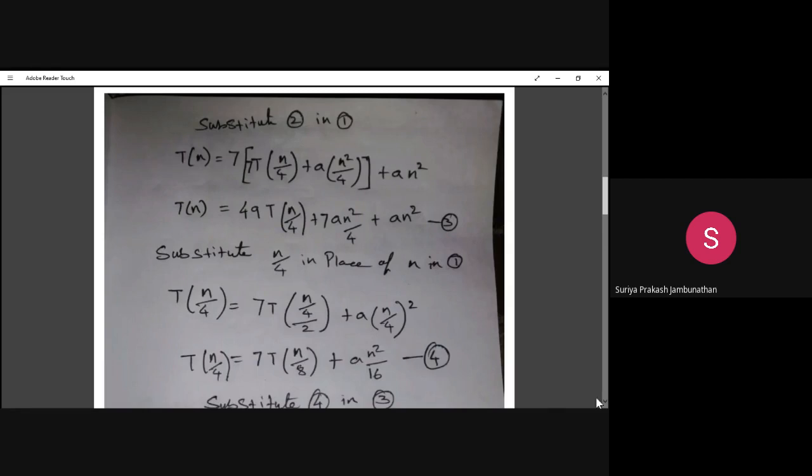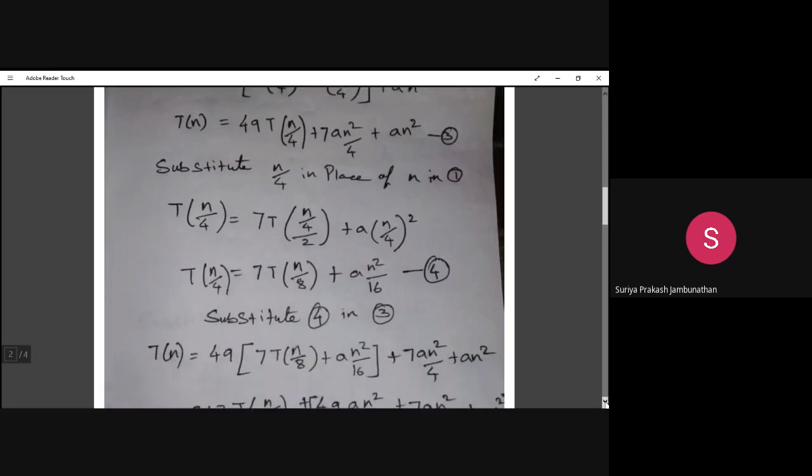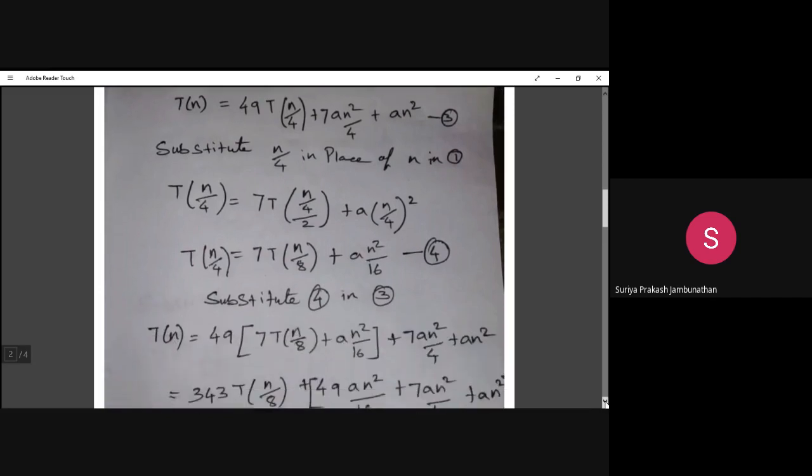Okay, so we identified equation 3 and equation 4. What we will do is substitute equation 4 in equation 3. In equation 3, we have T of n divided by 4. In the place of T of n divided by 4, we are substituting this entire thing: 7 into T of n divided by 8 plus a n square divided by 16. So what will happen when you substitute 4 in 3? We will get it like this.